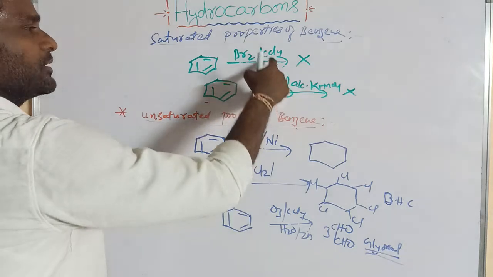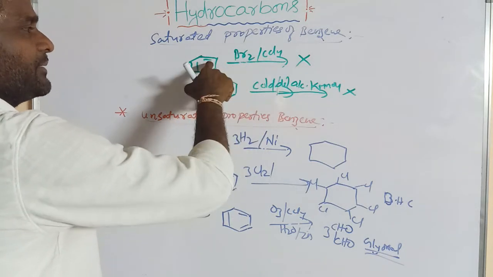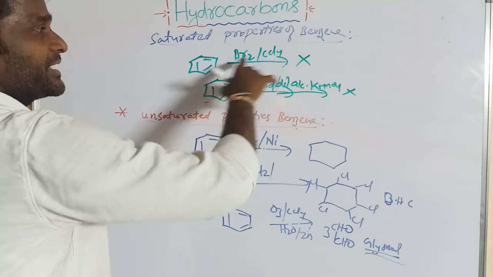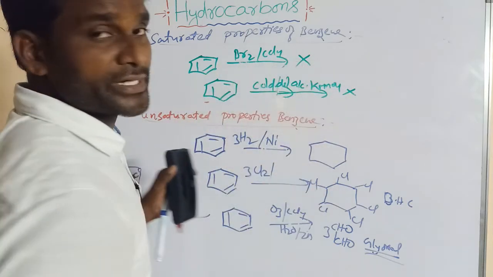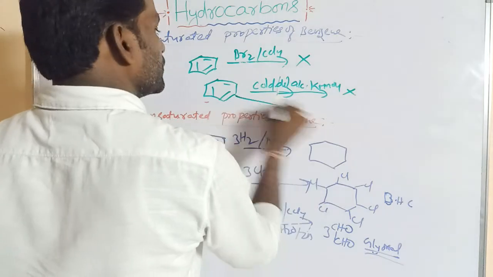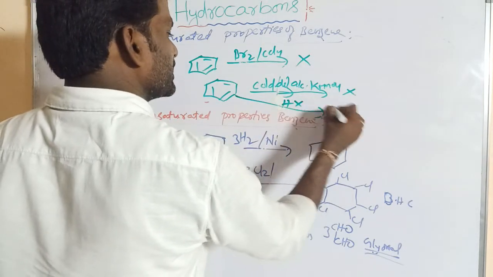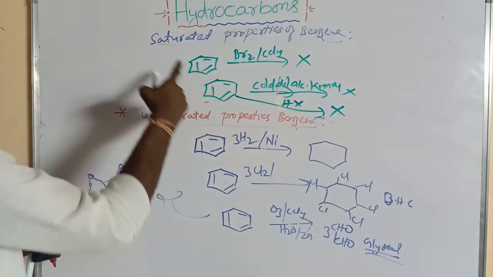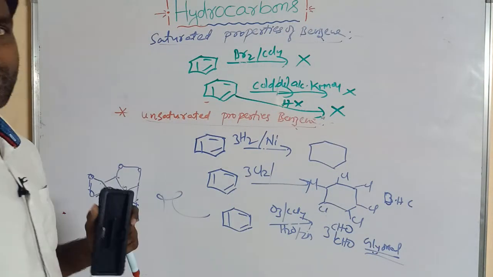If a compound gives these two tests, it is unsaturated, but benzene cannot give these two tests. So this is the saturated compound, right? And if you treat it with HX, it cannot react. So these three reactions indicate the saturated properties of benzene.